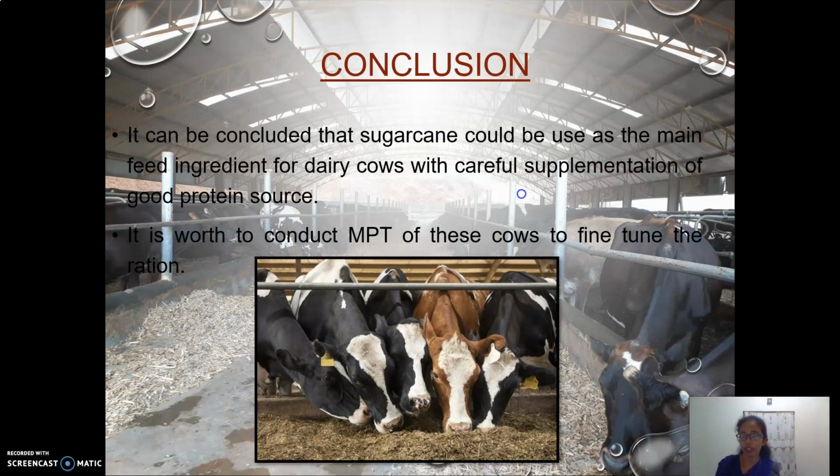And let's move to the conclusion. It can be concluded that sugarcane could be used as the main feed ingredient for dairy cows with careful supplementation of a good protein source. It is worth conducting metabolic profile testing of these cows to fine-tune the ration.